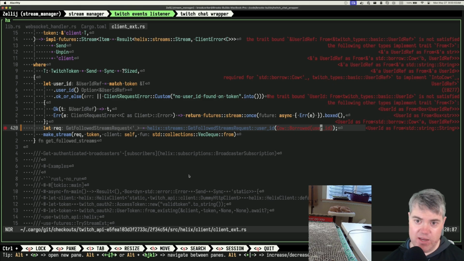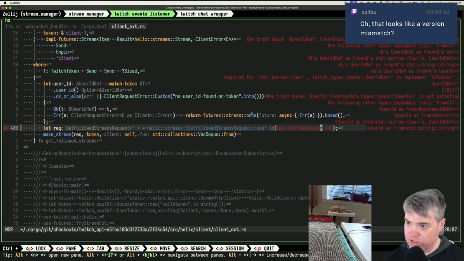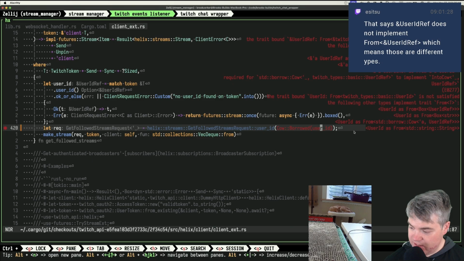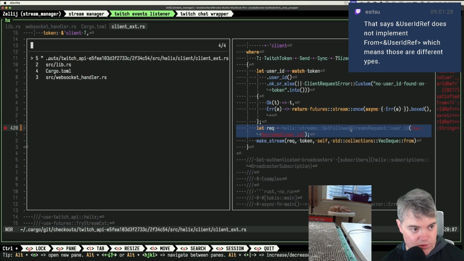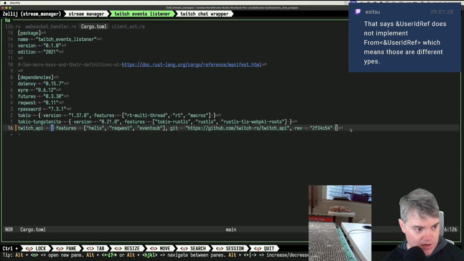But now, okay, so the trait bound reference user ID ref from which types basic user ID ref is not satisfied. The other following types implement trait from T, user ID ref from a stir. Wait, how does it look like a version mismatch? Required for cow user ID ref to implement into cow user ID ref. Oh, okay, so that says reference user ID ref does not implement from user ID ref, which means those are different types. I see.